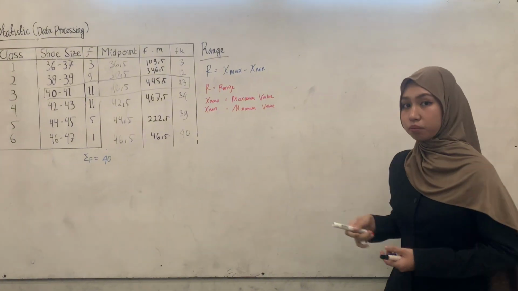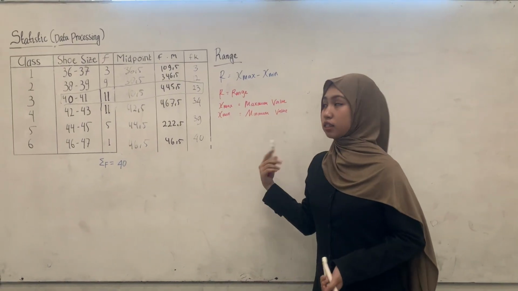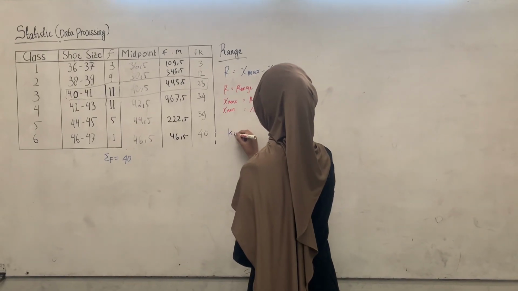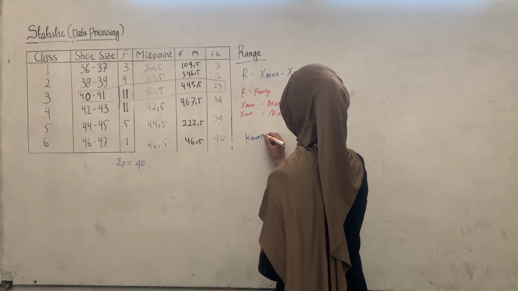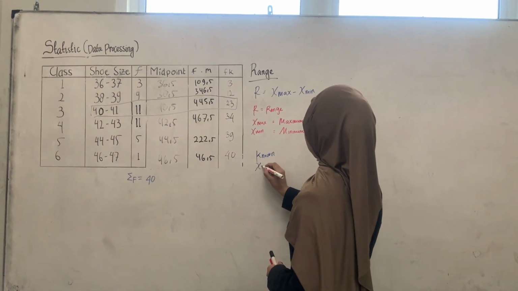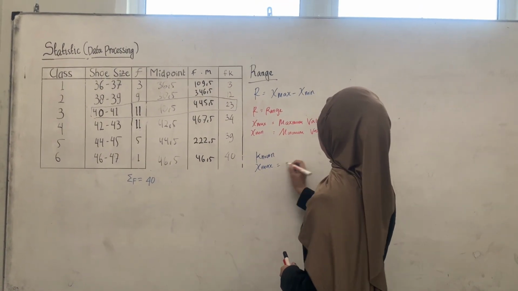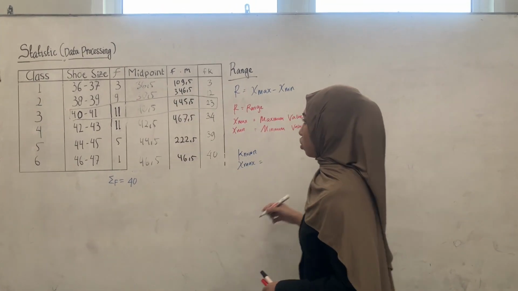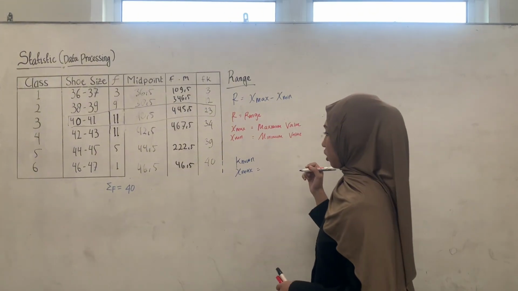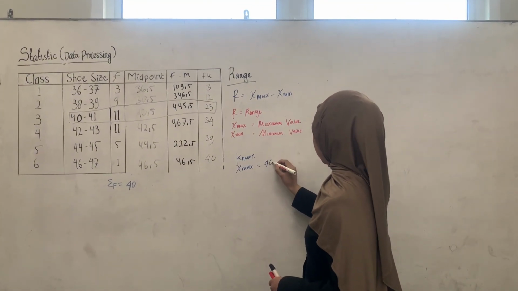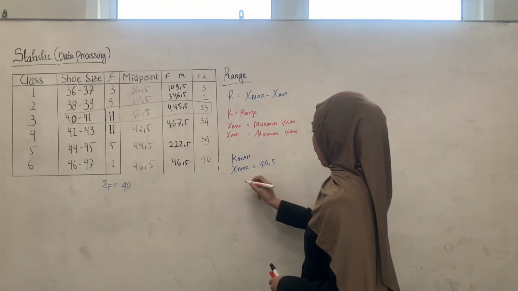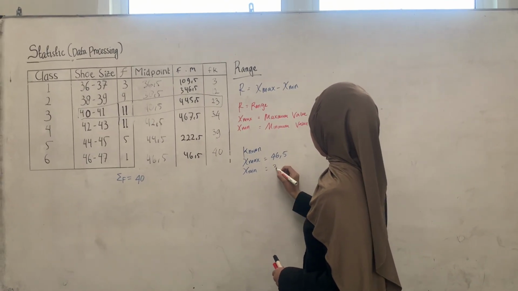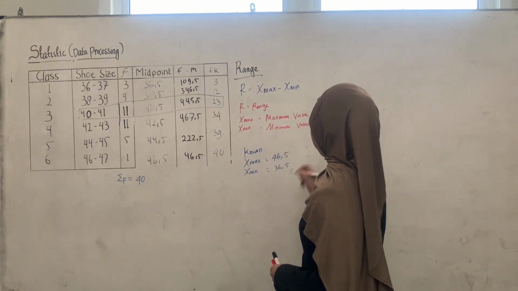Okay, from the table we can see that x max equals 46.5, and x min is 36.5.